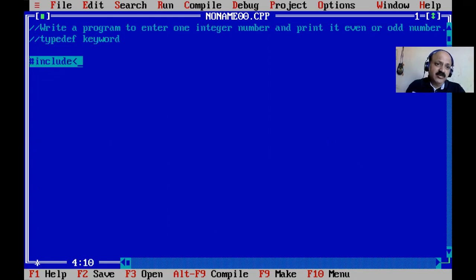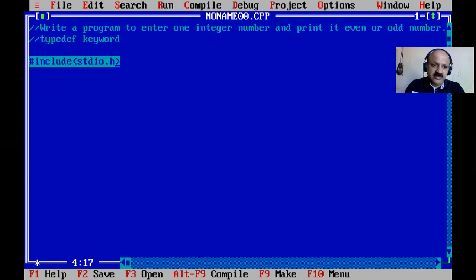First we have to understand the typedef keyword. It is a user defined data type, but you do not create any new data type. With the typedef keyword you can give a new name to an existing data type. So that is the use of the typedef keyword. With an example, we can understand its use.